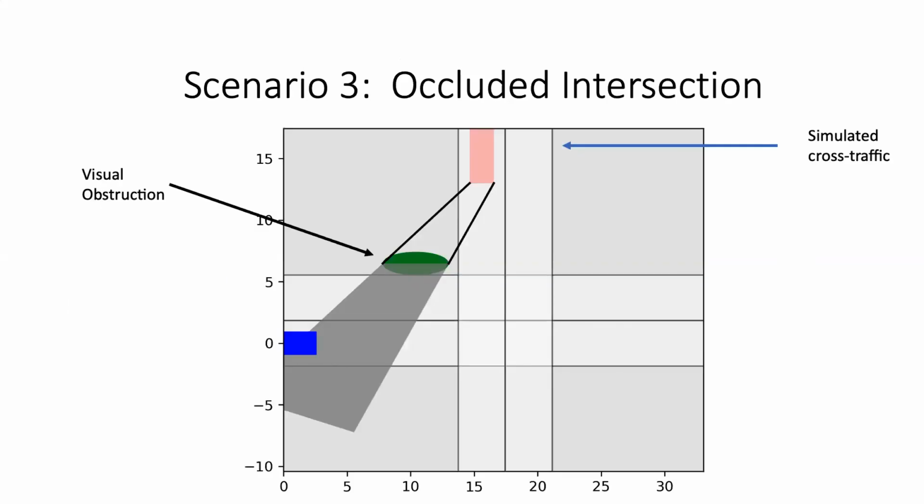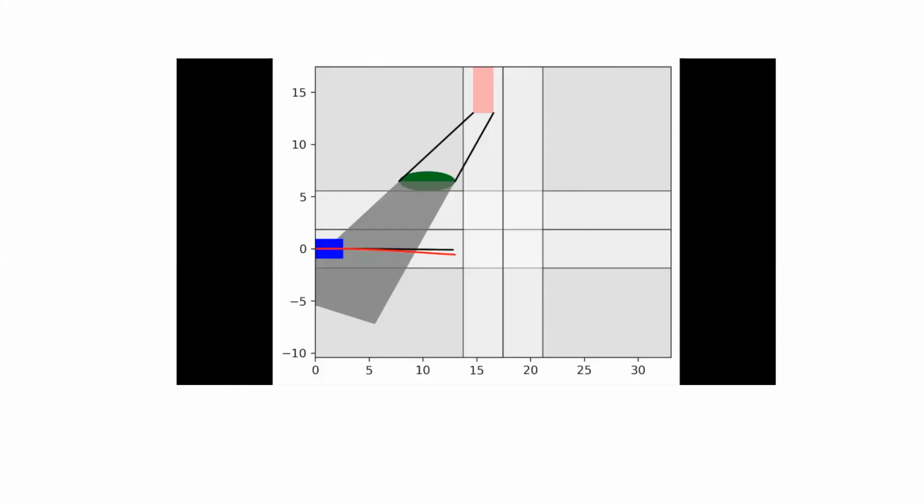Finally, we can look at an occluded intersection. So here we have an ego vehicle that's approaching an intersection, which could be a very dangerous scenario, especially if we have cross traffic. So what we do here is the ego vehicle is going to simulate cross traffic, here depicted in this light pink box, and models the blind spot due to this bush. And now, using a similar planner, the ego vehicle will deviate from its center line to ensure that it maximizes its visibility before entering the intersection, trying to maximize its safety as it enters this high-risk area.